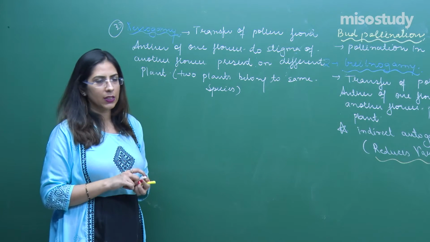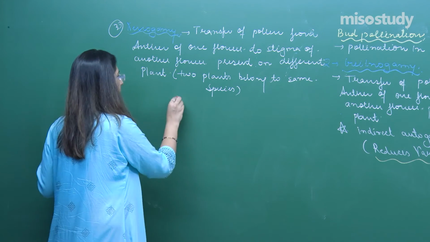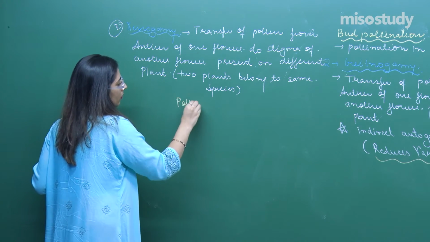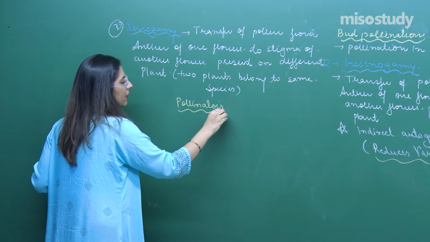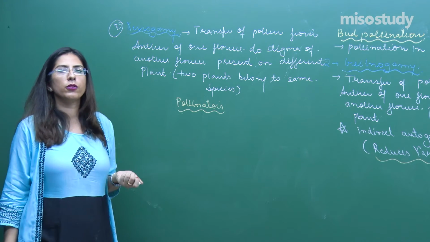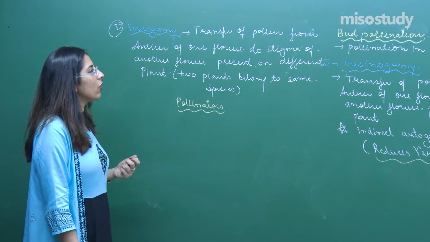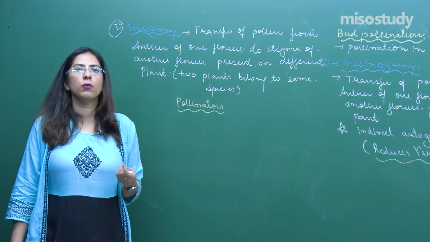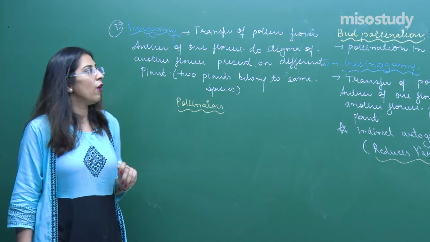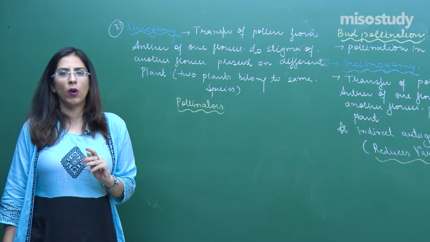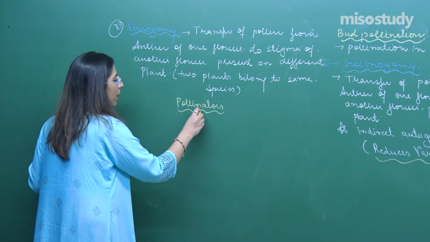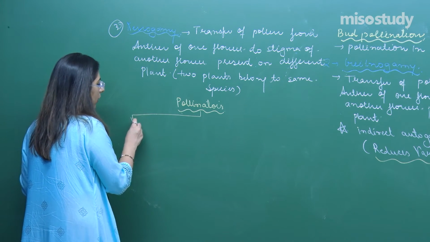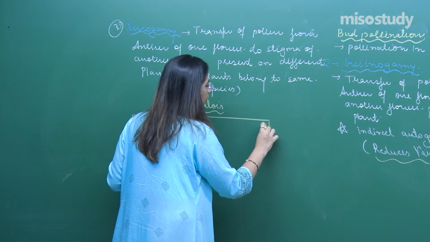Let's talk about the pollinators. Pollinators are the vectors which are required for the process of pollination. Either we talk about the geitonogamy or the xenogamy, in both cases we require pollinators. For the autogamy condition, or the cleistogamous condition, we don't require any kind of pollinators. Pollinators are of two categories.